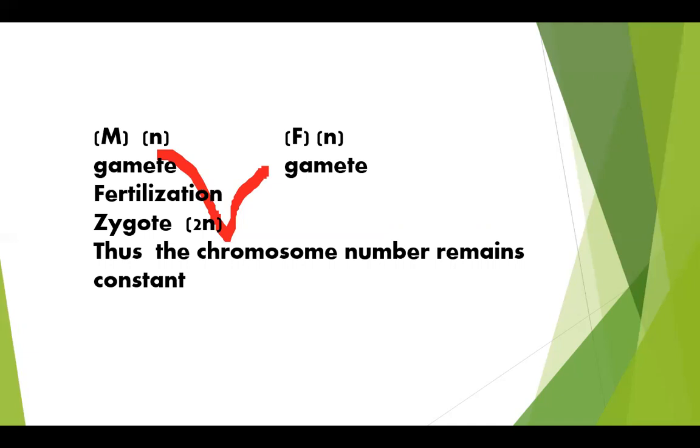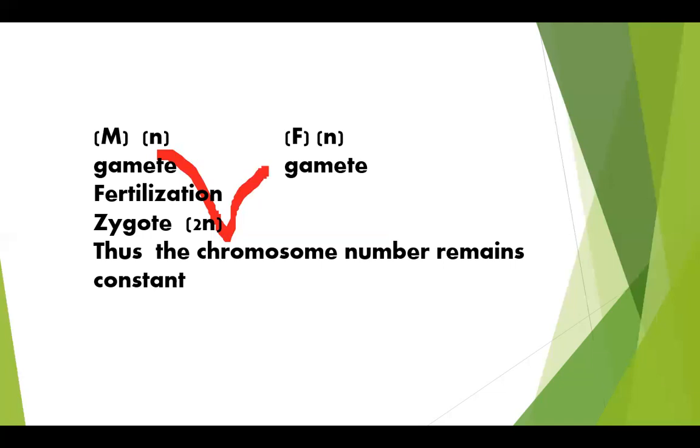But the amount of DNA in the zygote does not get doubled. These gametes are a special type of cells called reproductive cells, and these contain half of the amount of DNA, meaning half the number of chromosomes, compared to the normal body cells of an organism.